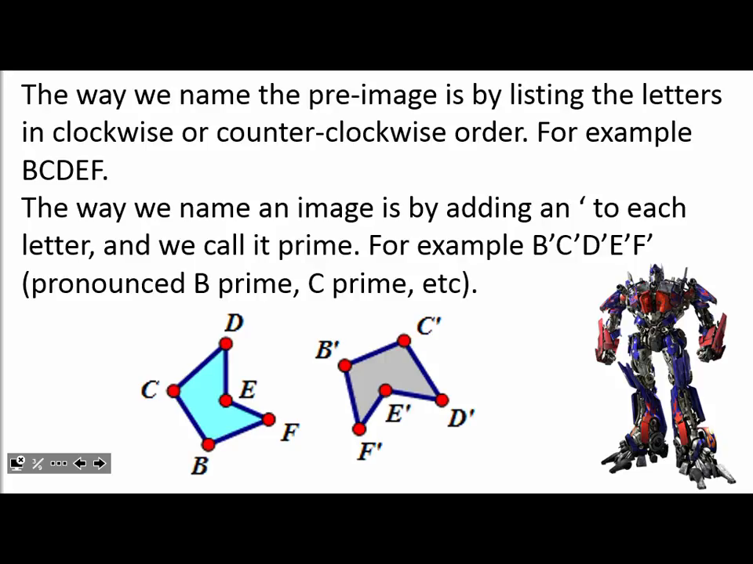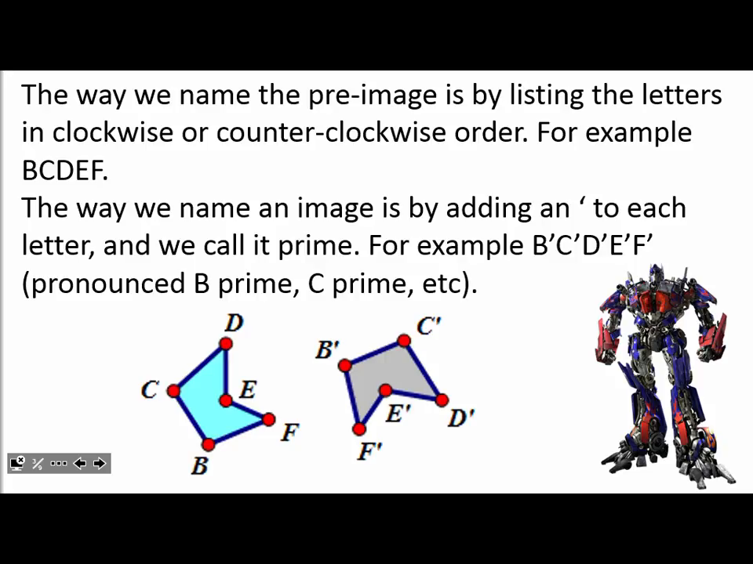But on the Word, my printer only prints black and white, so all your papers are going to be black and white. On the screen I can use color, but on your papers I cannot. And you guys will be able to tell which one was the pre-image and which one is the image because of the writing. The one that is letters only, that was the pre-image. The one with apostrophes, that's the image.